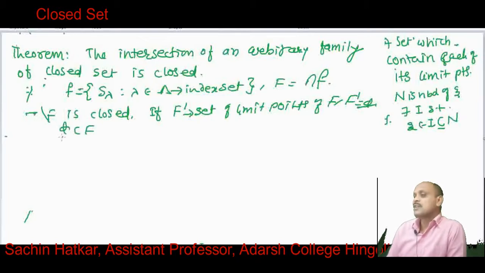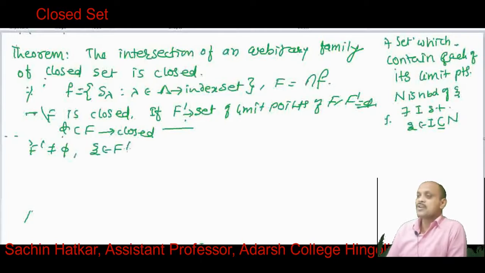So this shows that F contains all its limit points. So in this case F is a closed set when F dash is phi. Now suppose F dash is not empty. Let us consider xi is any member of F dash, and we prove that this xi belongs to capital F. This is our target. As xi belongs to F dash, xi is a member of F.